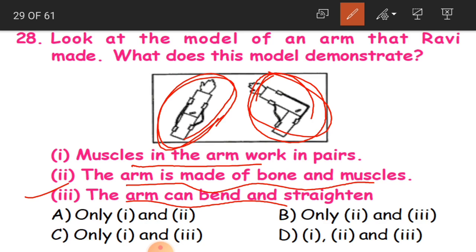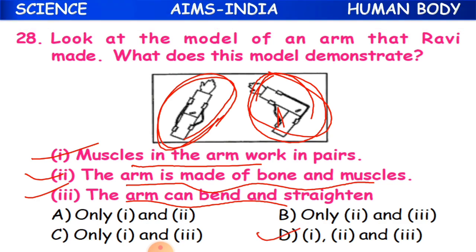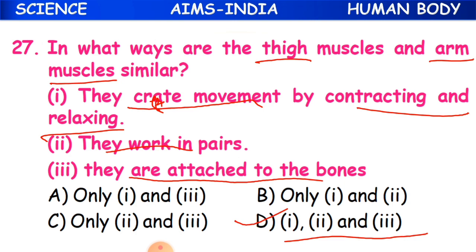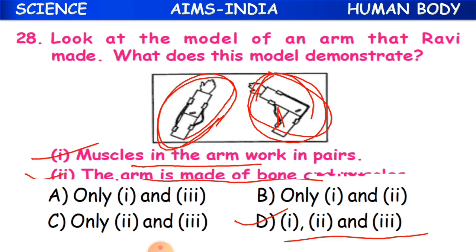Third one. And also the second is the arm is made of bone and muscles. This is also correct. And the first one is muscles in the arm work in pairs. See here, they work in pairs. So that is why even the first also is correct. So D, that is 1, 2 and 3, is the correct option. Clear, children? D option is the correct answer.